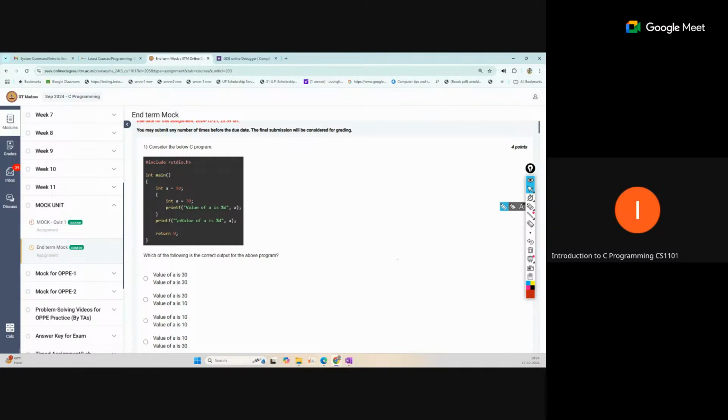So here one variable is declared: int a equal to 10, and then a bracket is opened. This is just an open and close bracket, no conditional statement, nothing. So this becomes one block of code, and inside it another variable, int a equal to 30, is defined, and now we are printing this value.